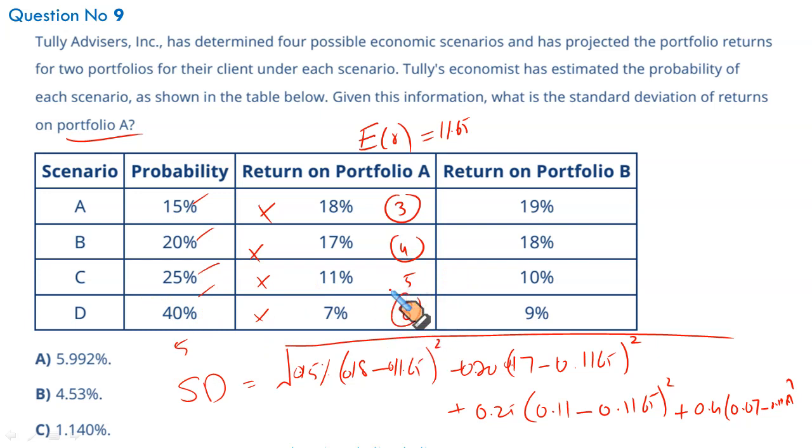Now, what you're going to do, in your stats functions, you will write 18 3 times. You will write 17 4 times. You will write 11 5 times. This is giving the weightage. And you will write 7 8 times. So 18 3 times, 17 4 times, 11 5 times, and 7 8 times. Once all these entered, you can calculate your standard deviation directly.